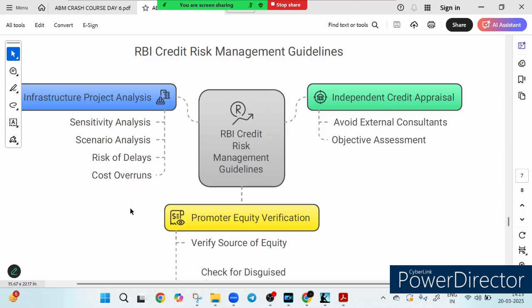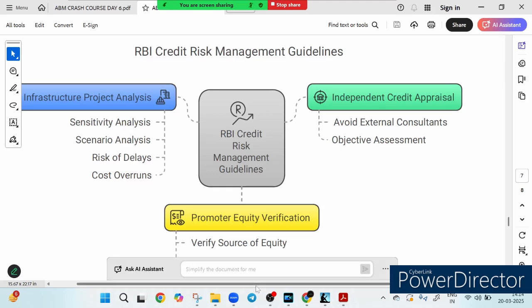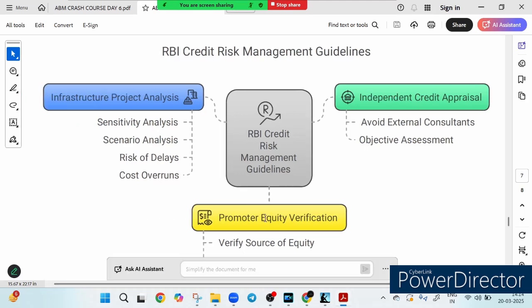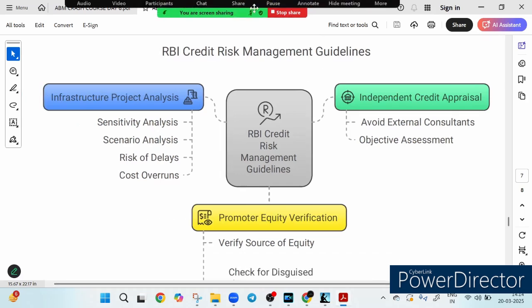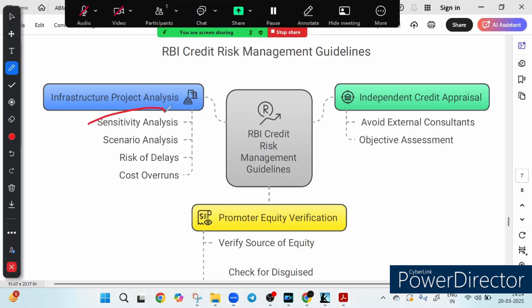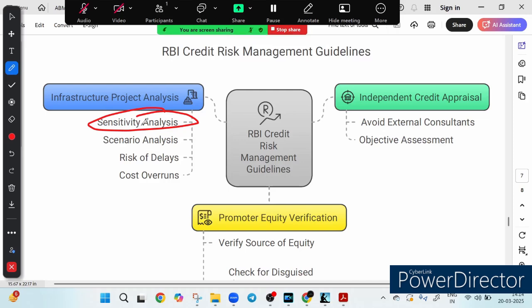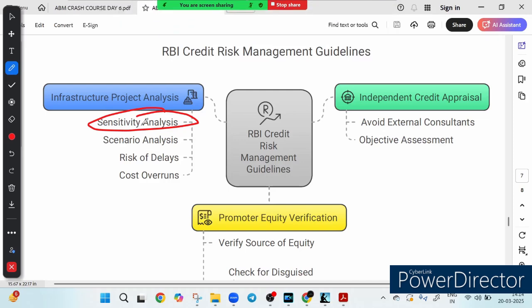Let's now dive into the credit risk management guidelines, the backbone of sound lending practice in banks. First of all, let's talk about infrastructure project analysis. Banks are advised to conduct thorough due diligence. The first method is called sensitivity analysis. You know what it is? It is used to assess how changes in key variables affect the project. A project depends on many various factors, and if you change each and every factor, how it affects the overall project, this is called sensitivity analysis.